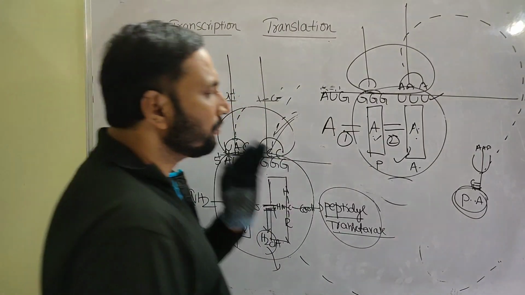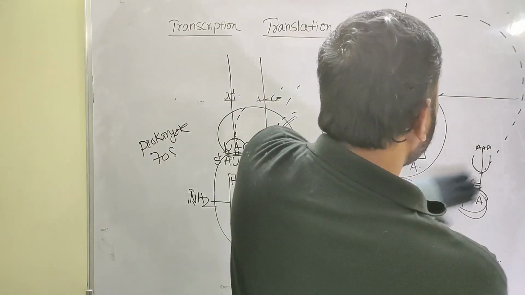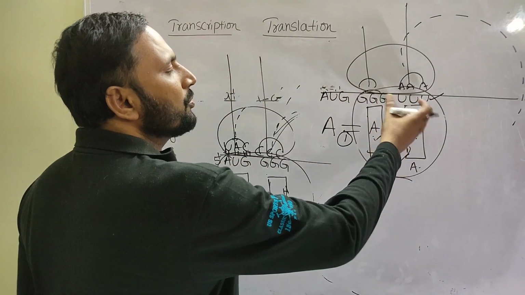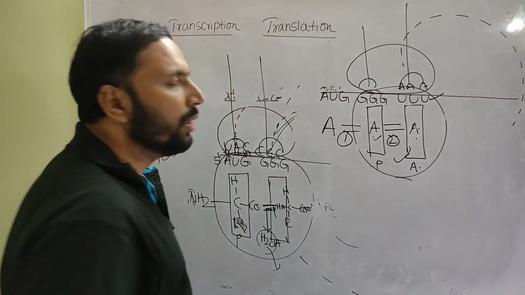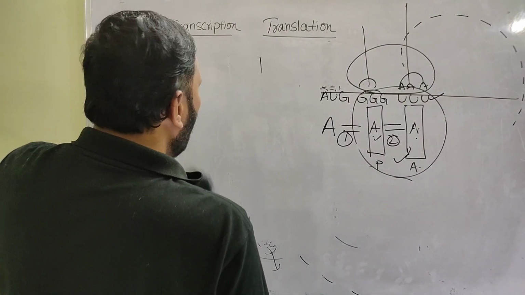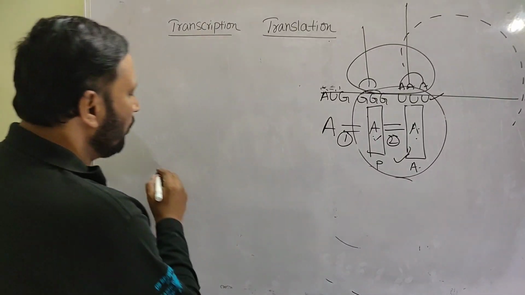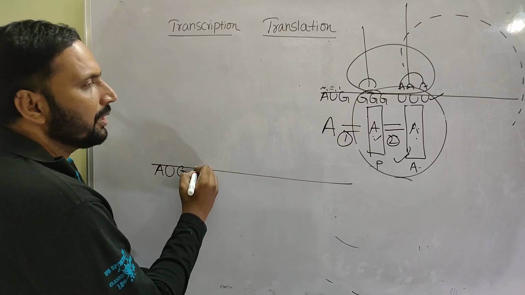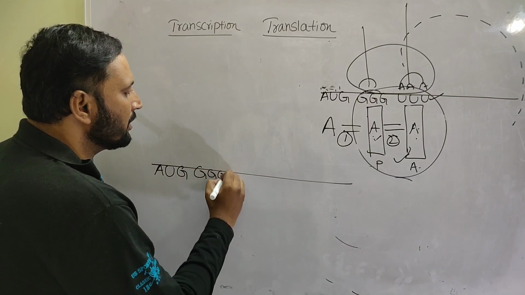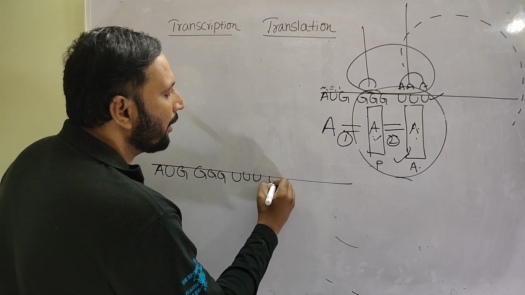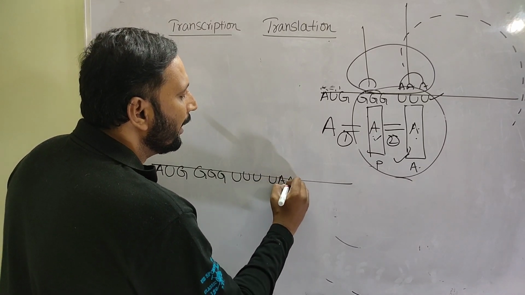Now, again, translocation. What is the meaning of translocation? Here, the ribosome is moving from one codon to another codon. Look here, this is the movement. This is the first codon AUG, this is the second codon GGG, the third codon is UUU, and the last codon I am drawing is UAA.